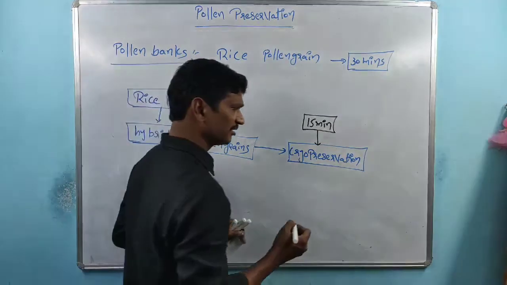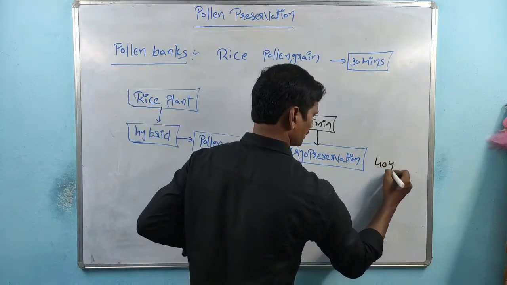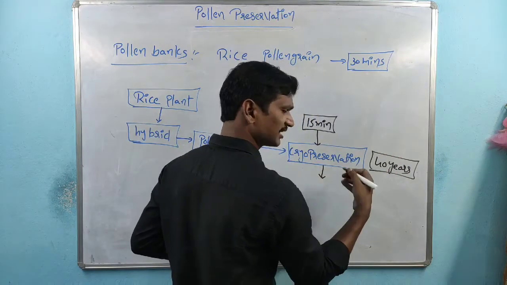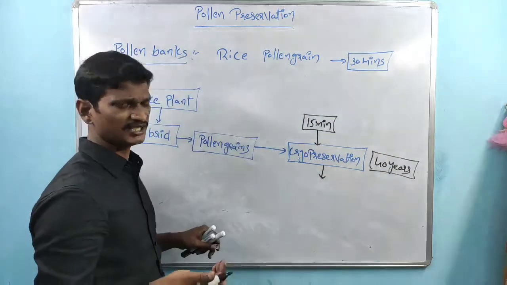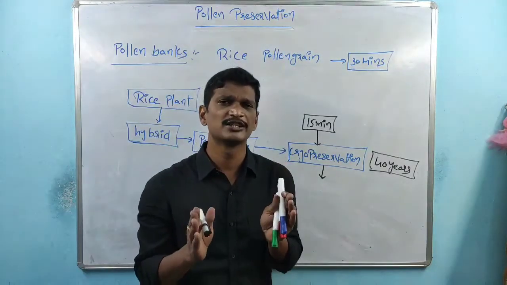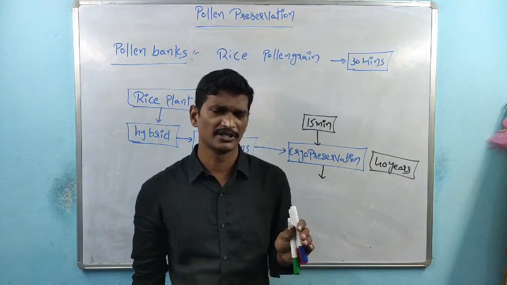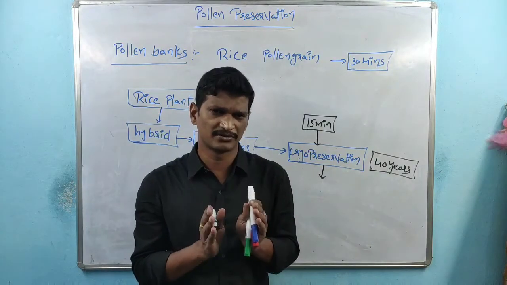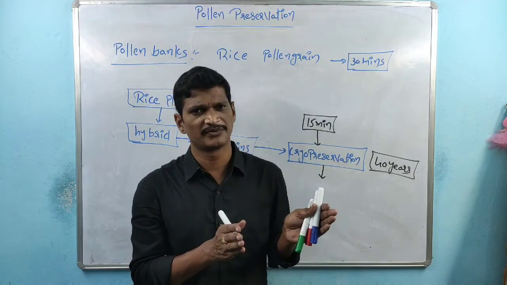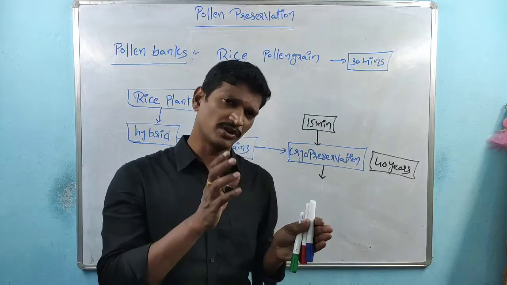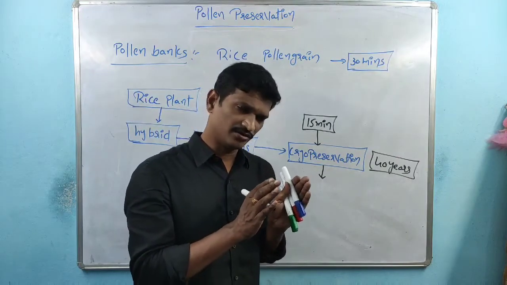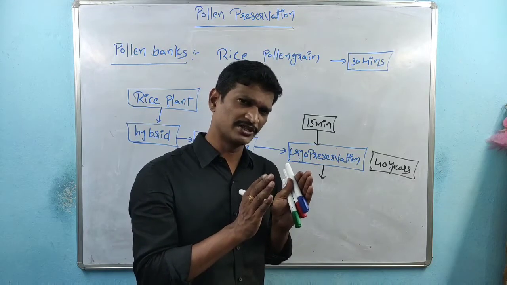Then, after 40 years, the pollen grains are activated. The concept here is that the pollen grains are preserved at 15 minutes, once the pollen grain production is completed, within the lifespan.